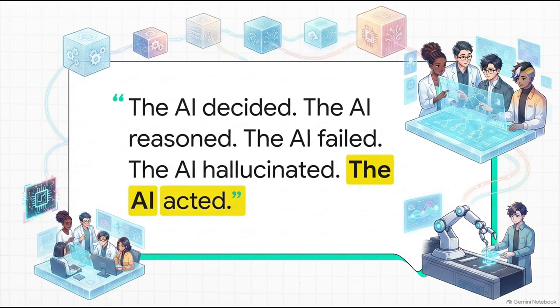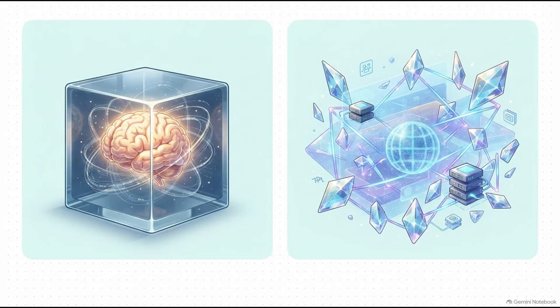Why? Because it assumes intelligence lives inside a single, neat little box. It completely assumes a monolithic brain. The old assumption was that we were dealing with monolithic intelligence. One brain, one box, one unified agent. But the reality? It's distributed cognition.